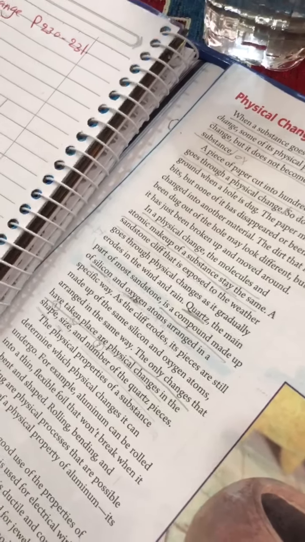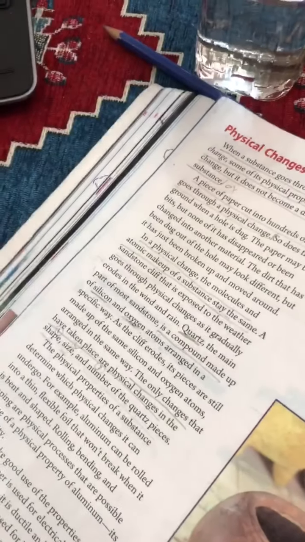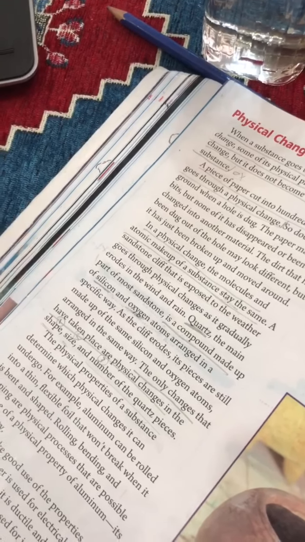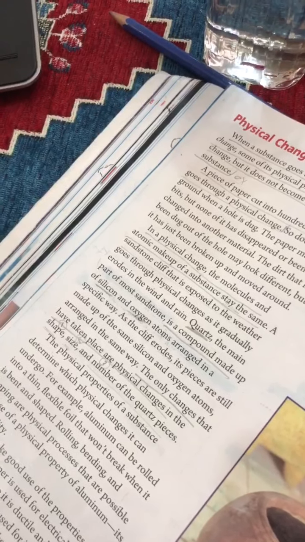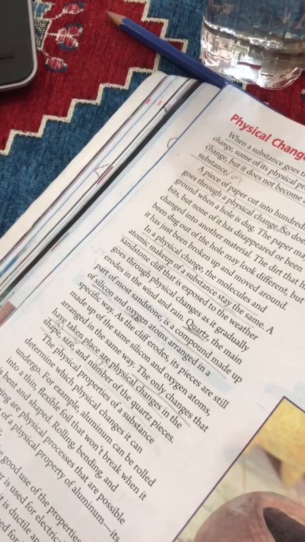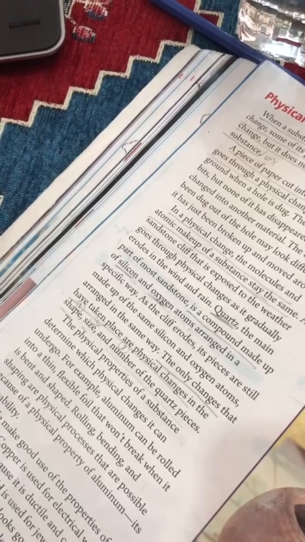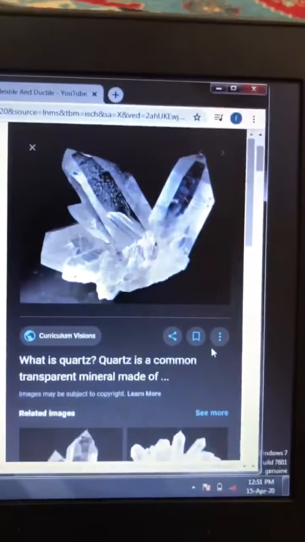Okay. Wait, I wanted to show you one of the examples of quartz. Okay, here it is. I found one of the pictures of the quartz. This is quartz.